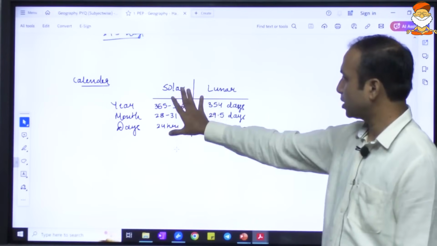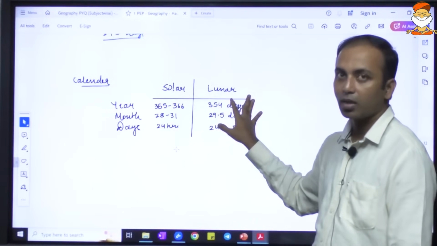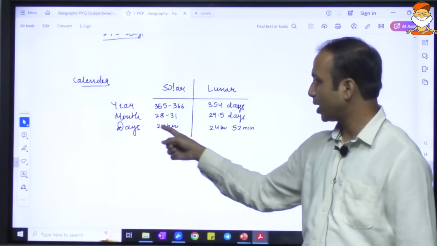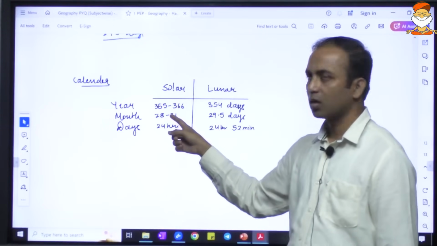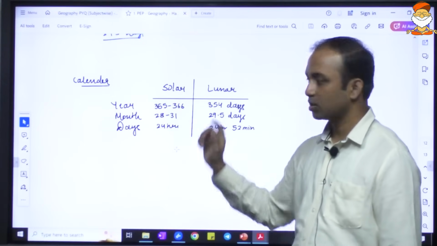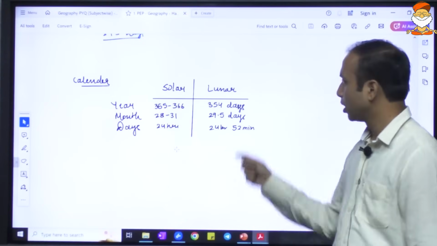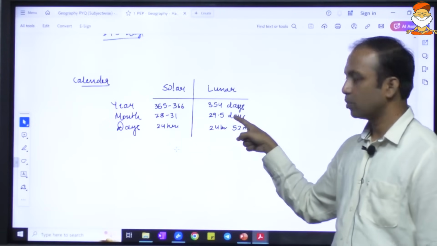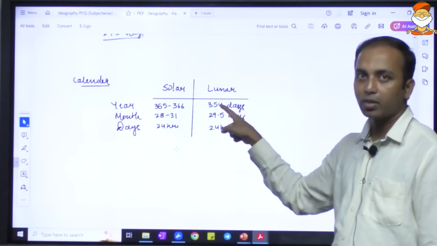If I compare the solar calendar and the lunar calendar: with respect to the sun, 1 day is 24 hours, 1 month is 28 days minimum and 31 days maximum, and 1 year is 365 to 366 days. For the lunar calendar, we just studied that 1 month is 29.5 days, multiply by 12, you will get 354.